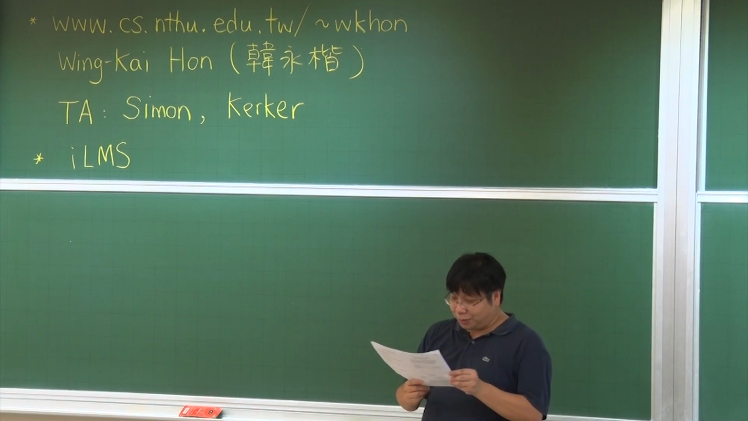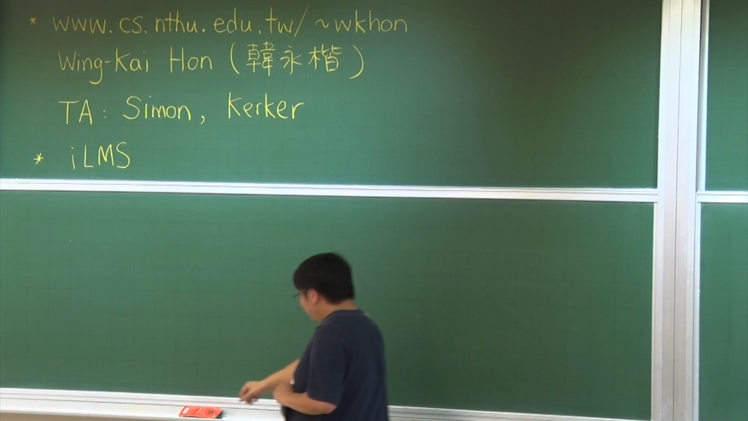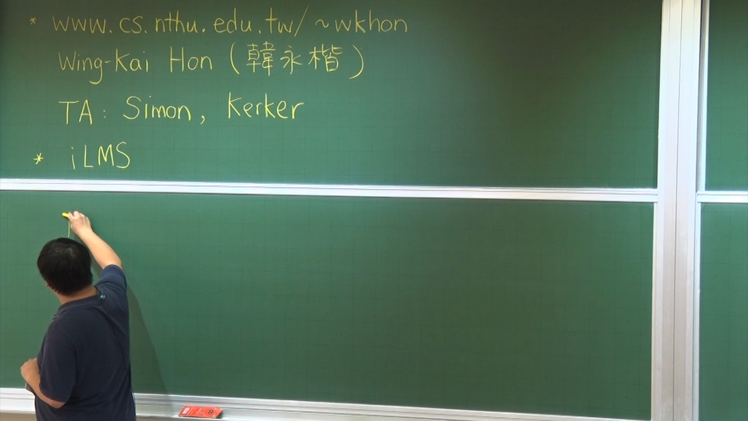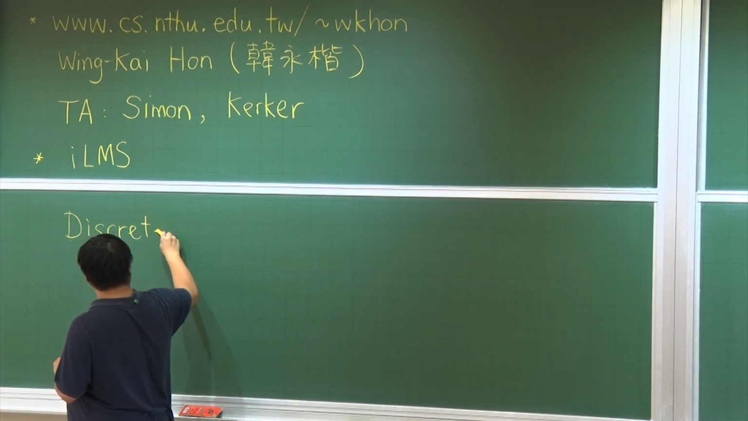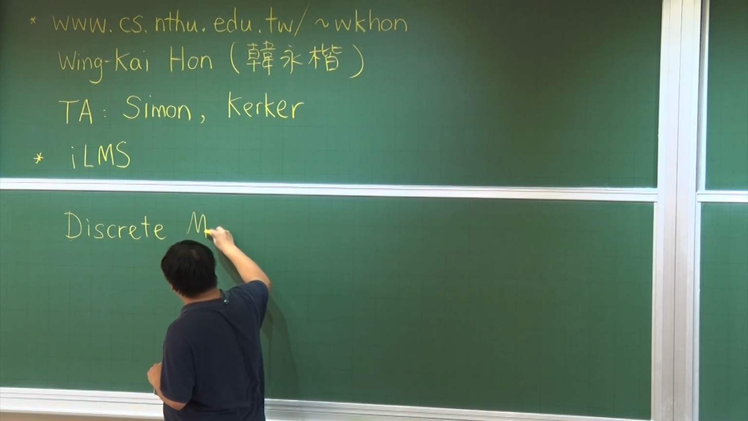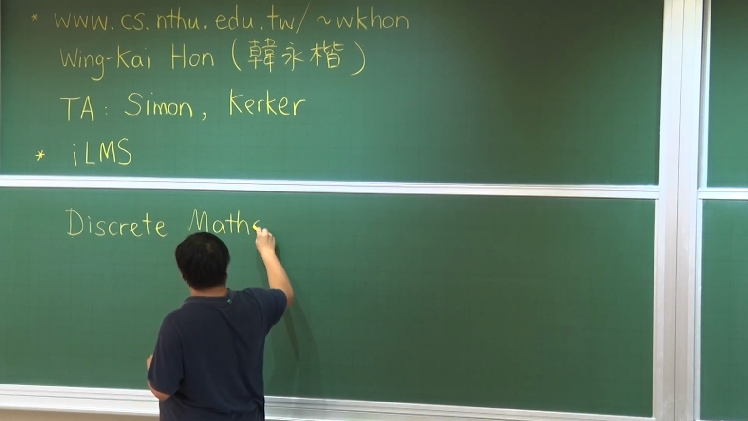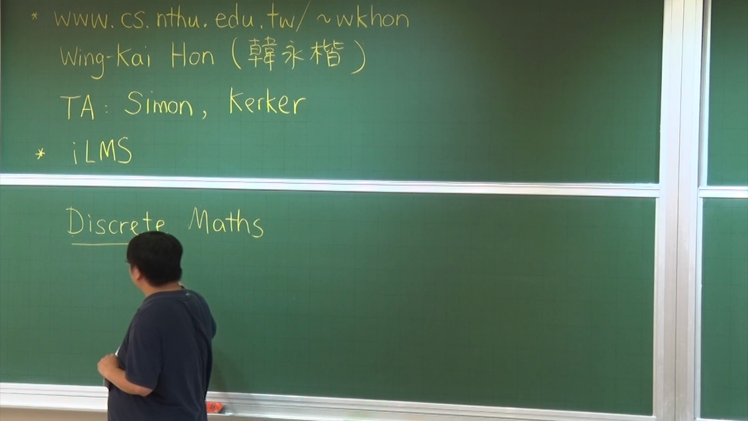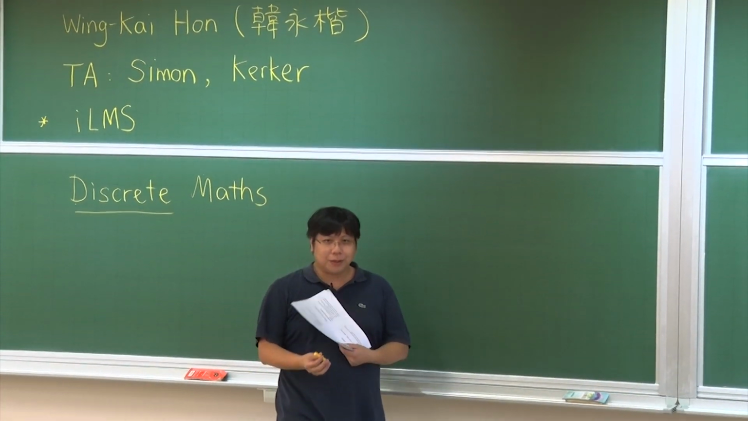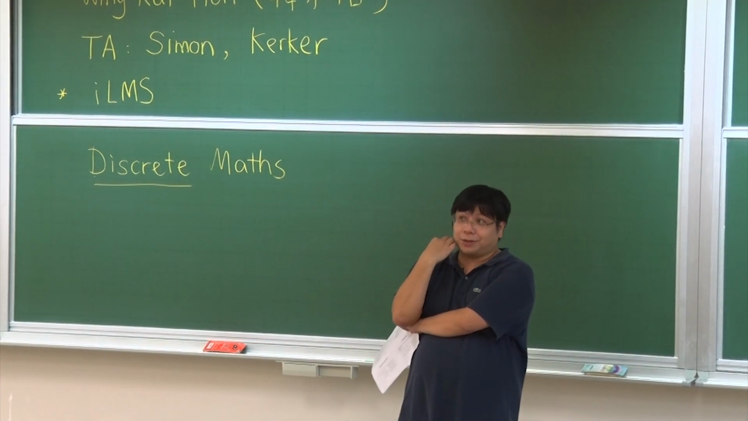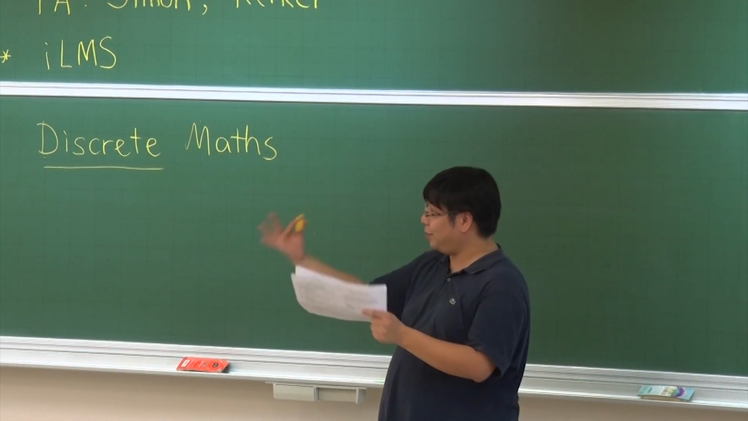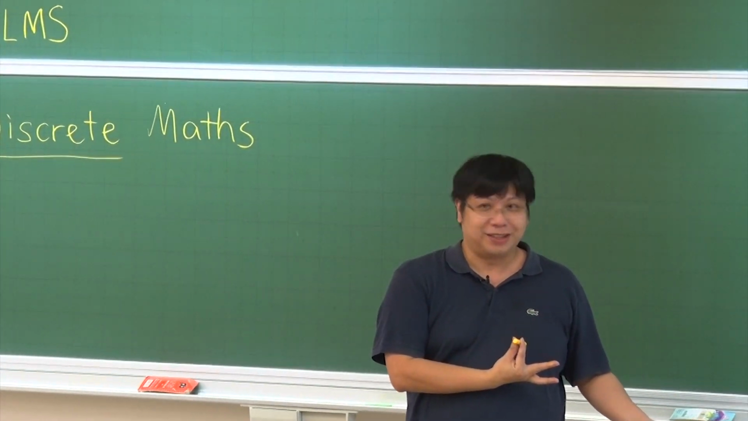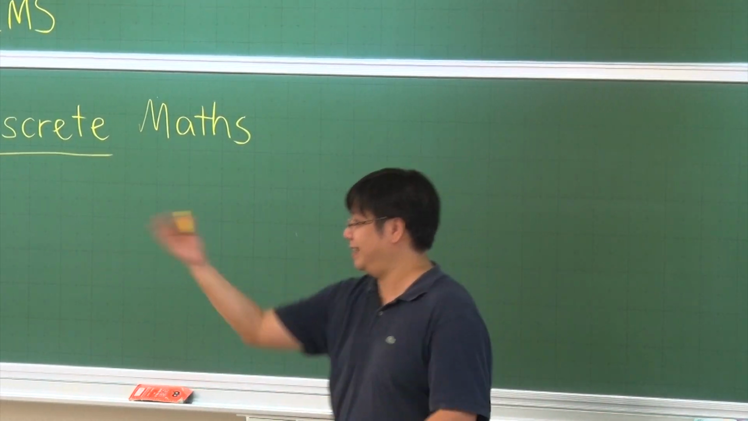Now, let me tell you what this course is about. The title of this course is very strange. It is called Discrete Mathematics or Discrete Maths. So the focus here is something that is discrete. First of all, what is the opposite of discrete? Anyone? If something is not discrete, yes?